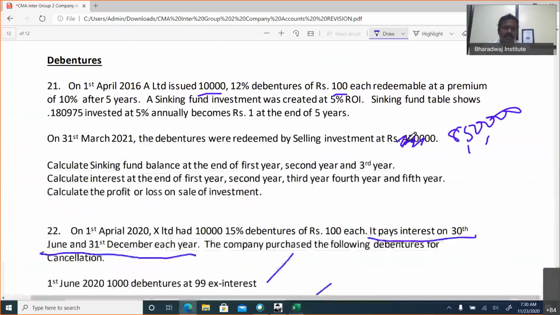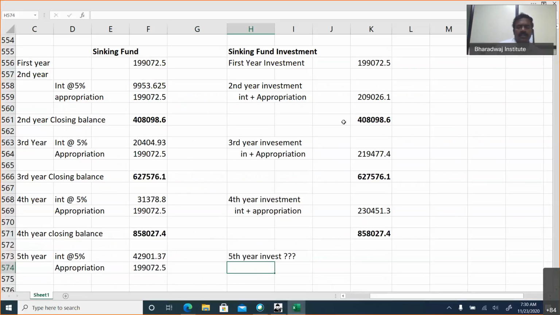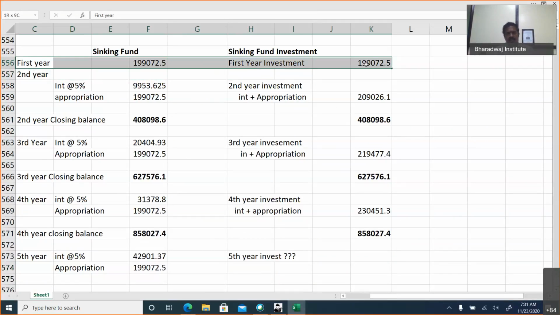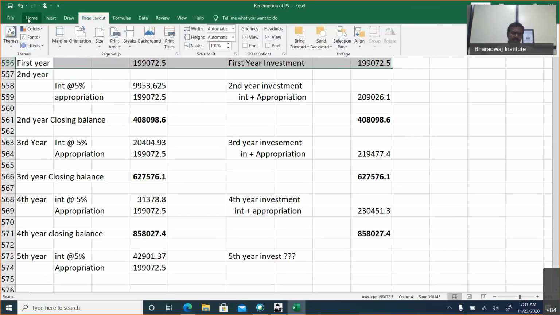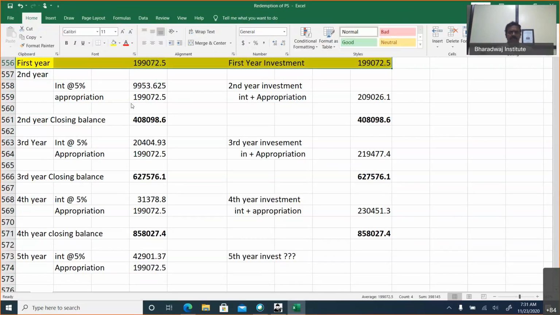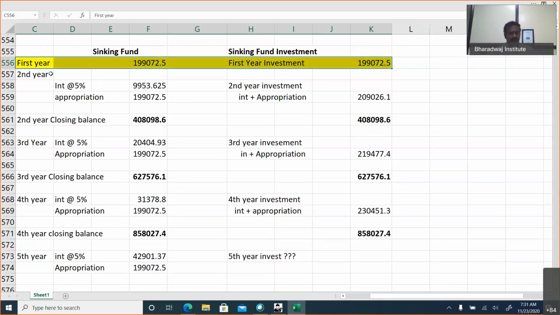Debentures are redeemable at the end of fifth year. So, will you make investment? No. Once again, I repeat. First year, we take the money from P&L account, and that money is invested. Because there will be no interest in the first year, no income in the first year, because investment is just made today at the end of first year.